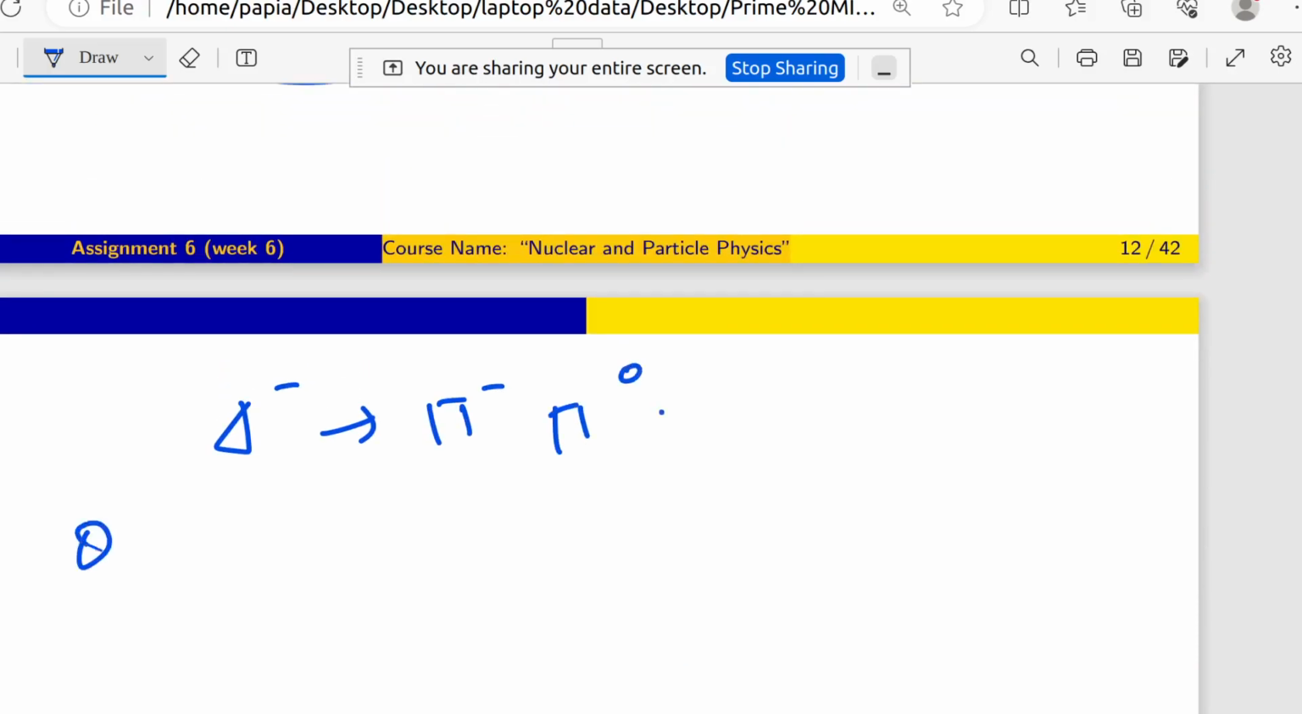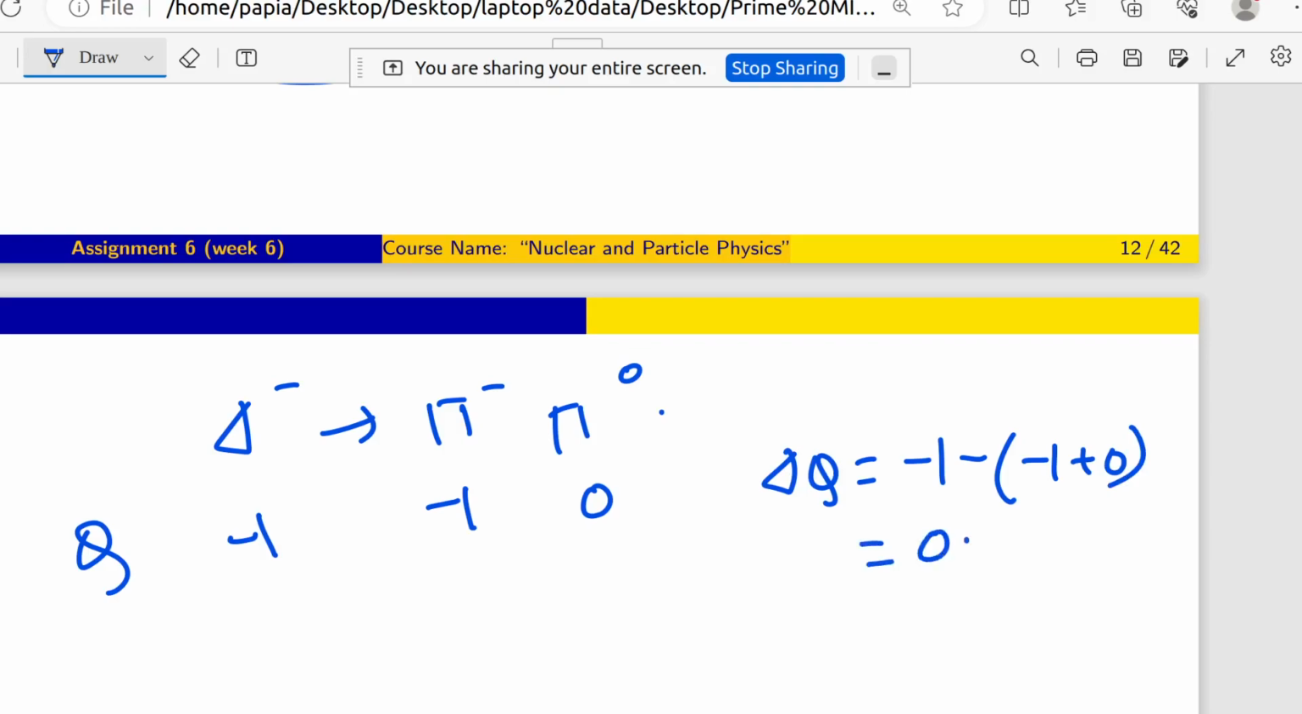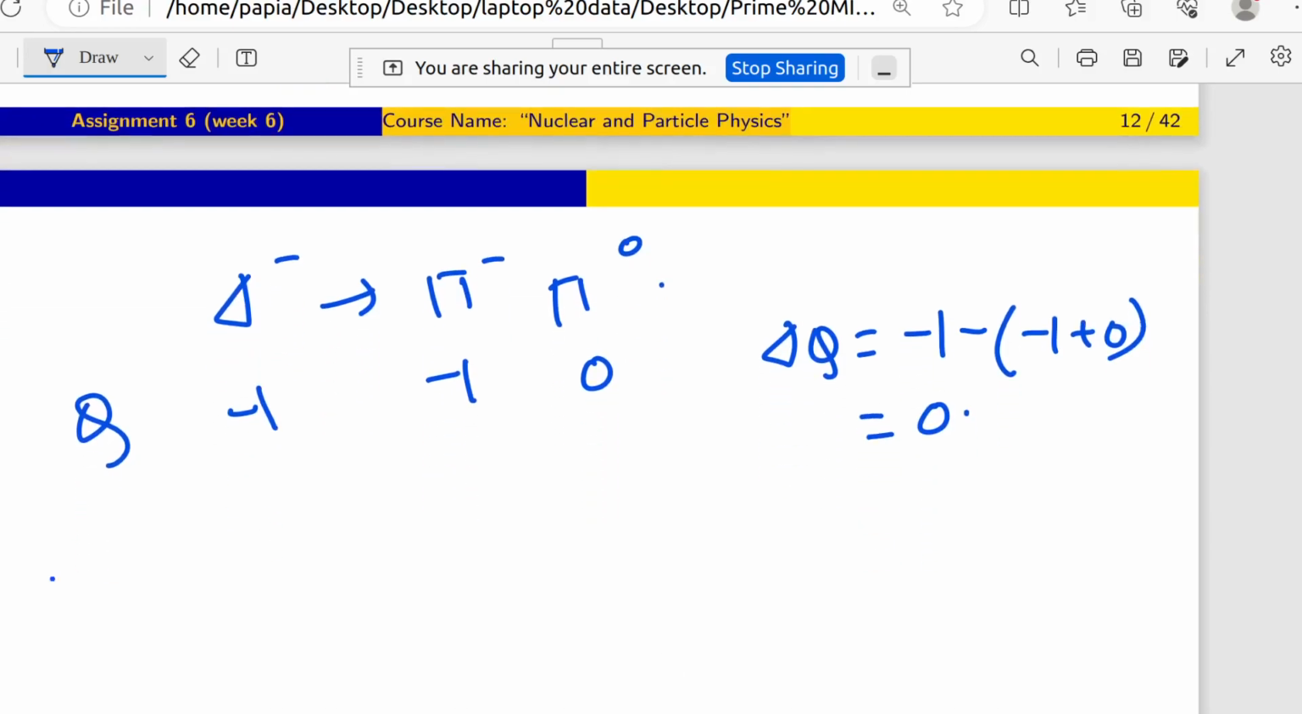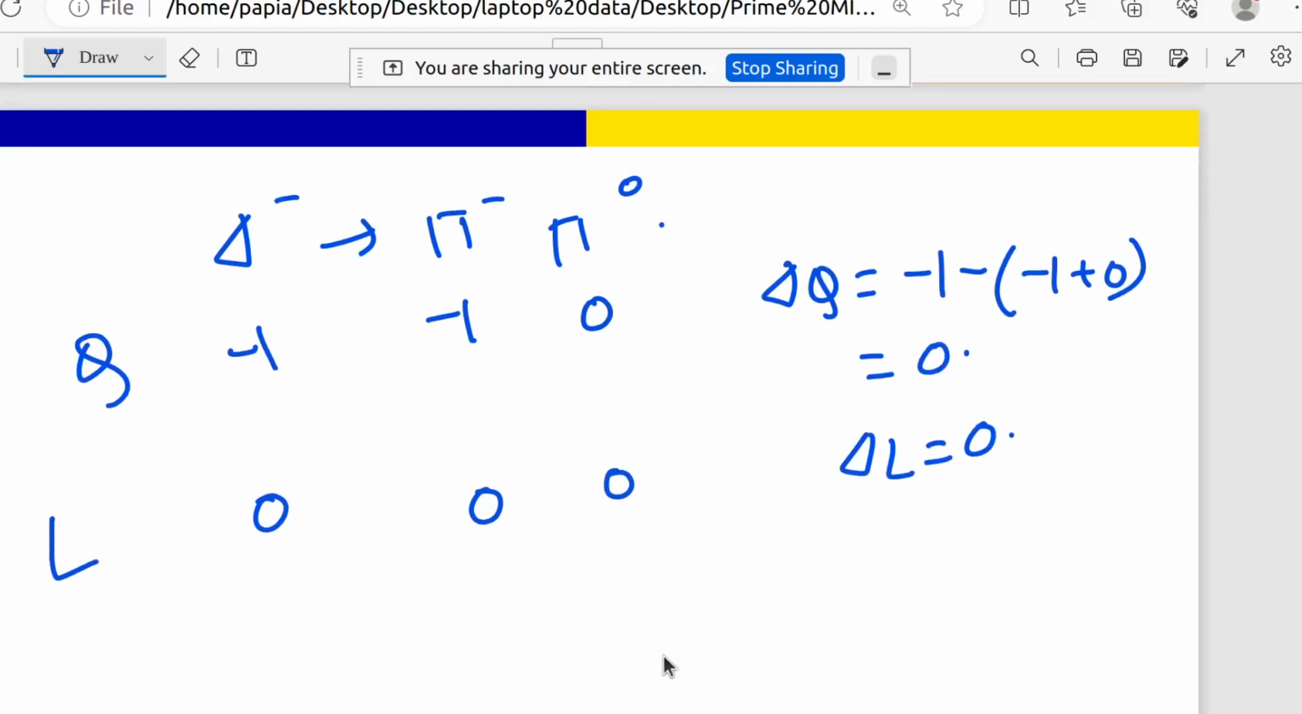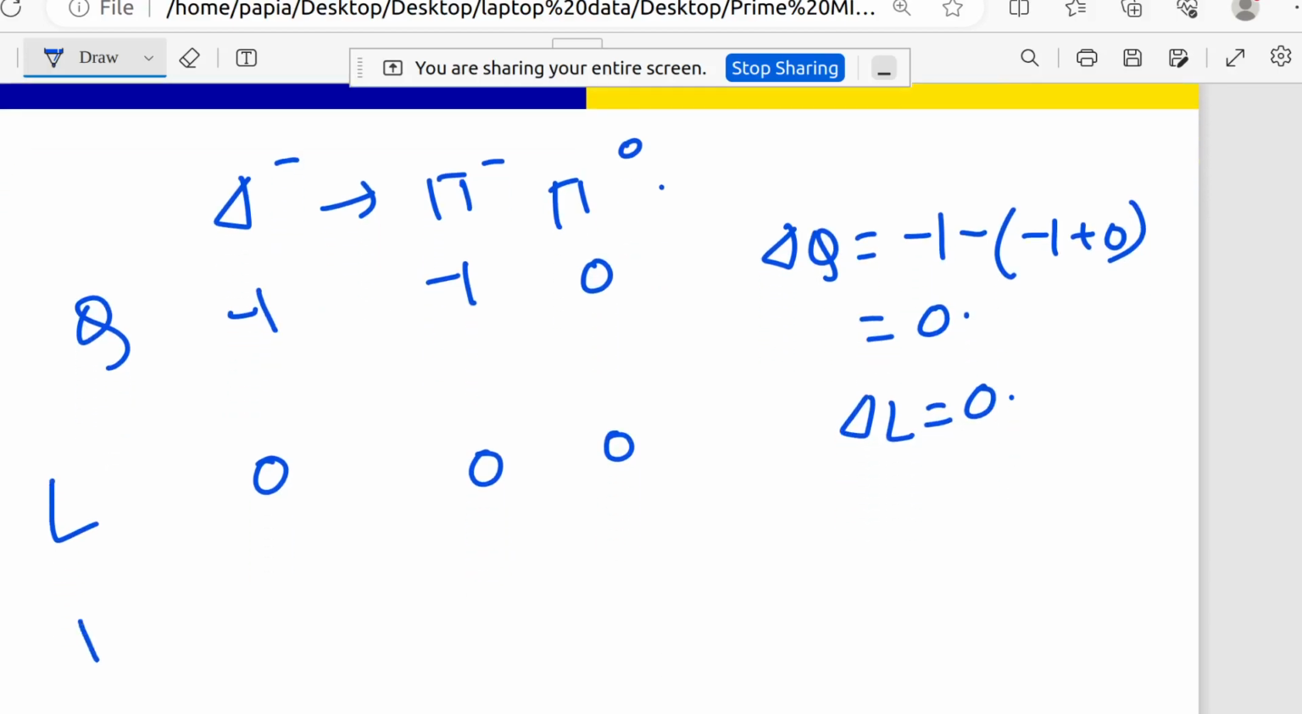Let us consider the Q value first. Q value is fine because delta minus is minus 1, pi minus is also minus 1, and pi 0 is 0. So as a whole, delta Q will be minus 1 minus of minus 1 plus 0, which is 0. That is fine. Now coming to lepton number, delta minus is not a lepton, so it has value 0. Pi minus is also not a lepton, pi 0 is also not a lepton, so delta L will be 0. Good.